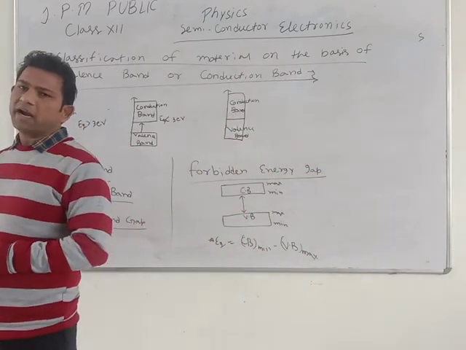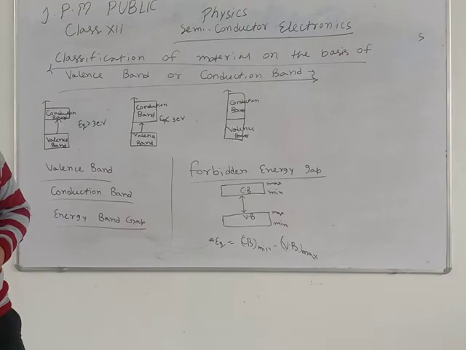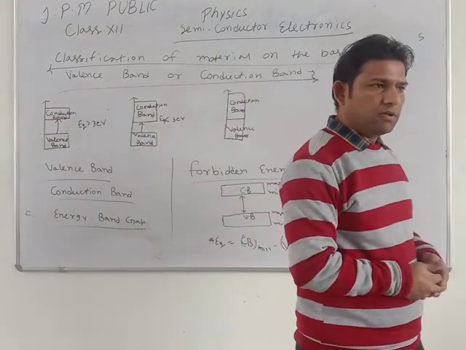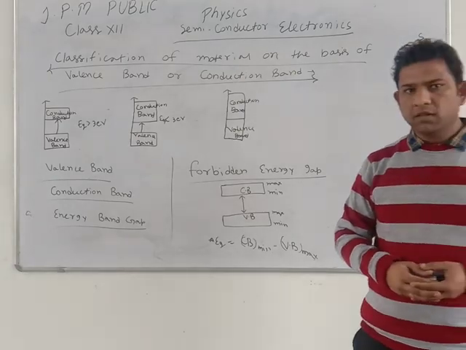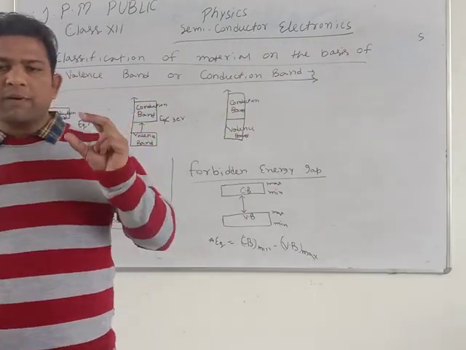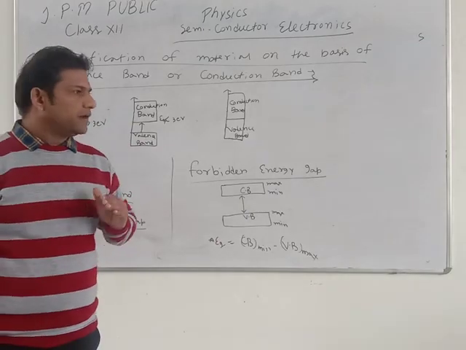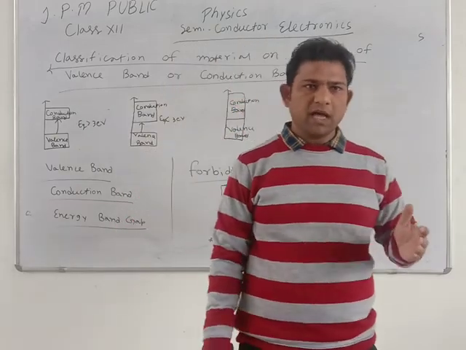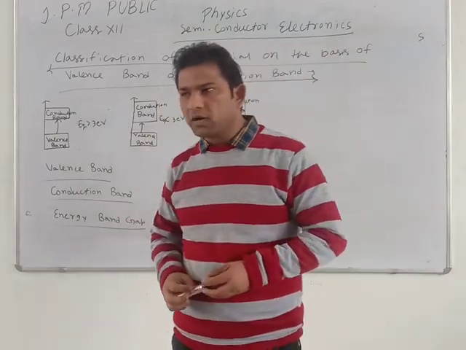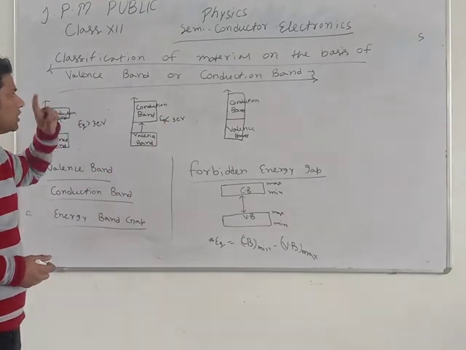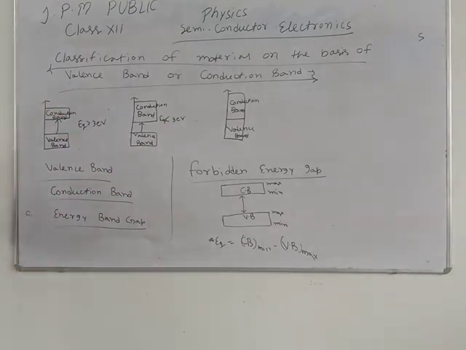Students, the discovery of the electron is a very good landmark in the study of physics. With the help of electrons, we study all types of phenomena. An electron is a very small particle, and we transfer energy from one form to another with the help of electrons, and the mass of an electron is very small. So students, firstly we discuss classification of material on the basis of valence band and conduction band.